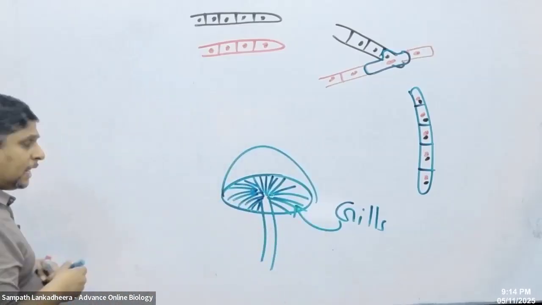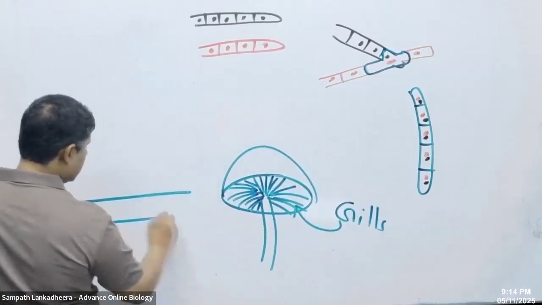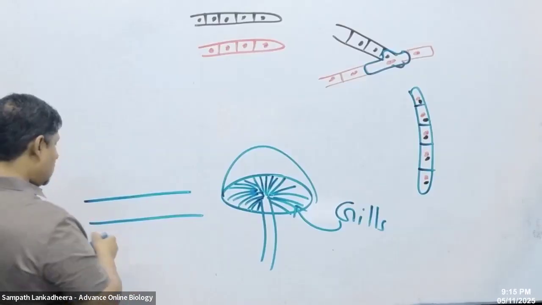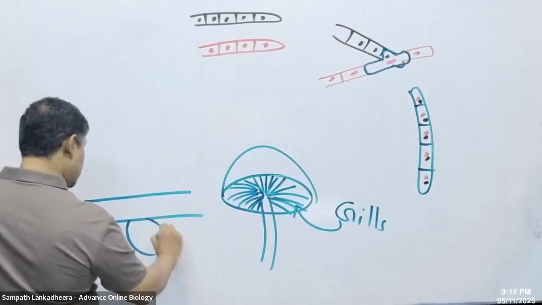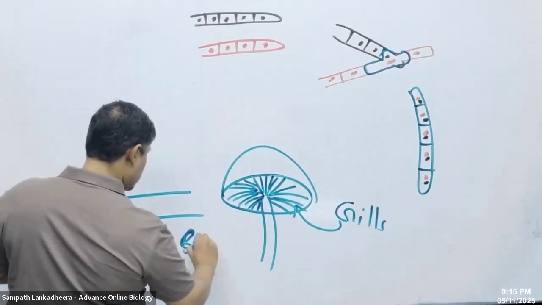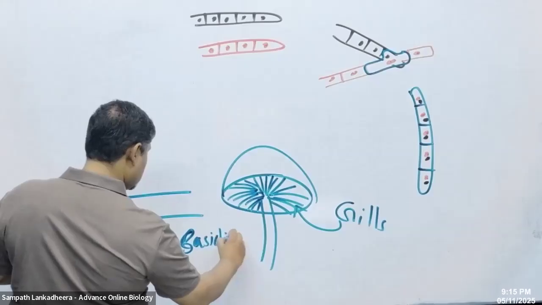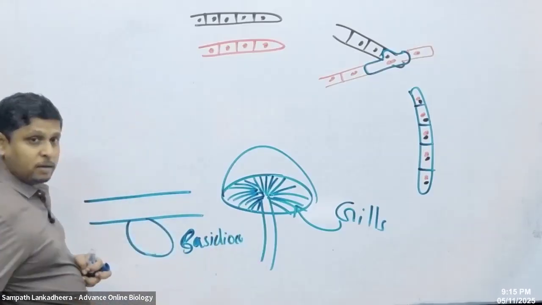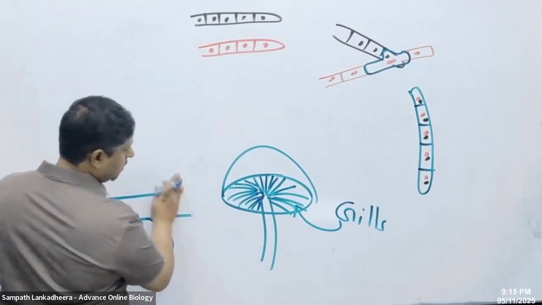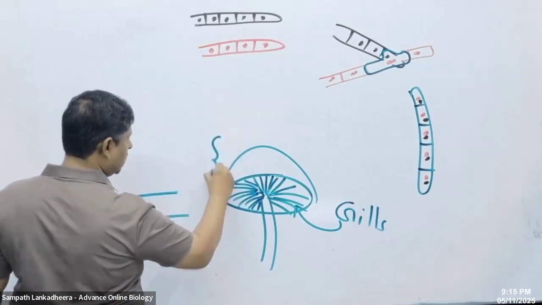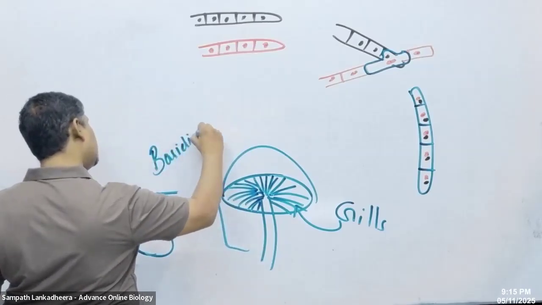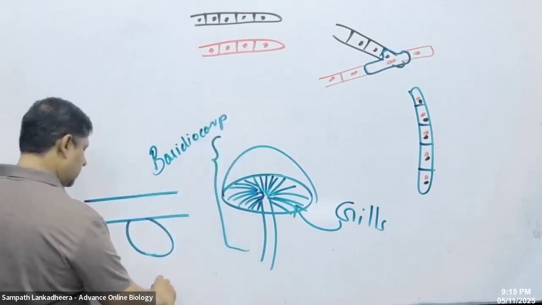You take one of the gills and enlarge it, and you can see there are some special structures. This whole thing is the basidiocarp.